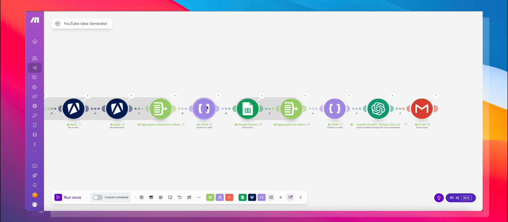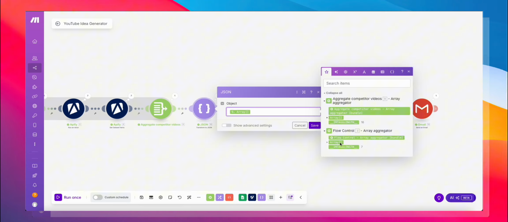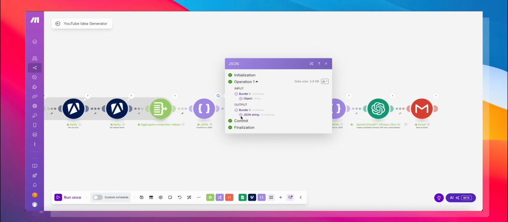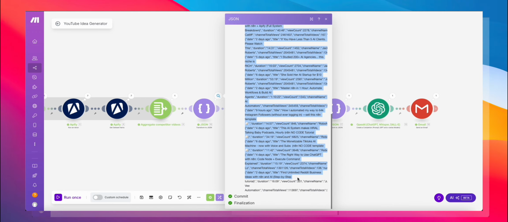Next, we are going to do some JSON transformation. So add a transform to JSON node. Go ahead and click here, and you just want to grab this array from the array aggregator, and it is going to output it as JSON. So we have a beautiful JSON string ready for us to feed into OpenAI.